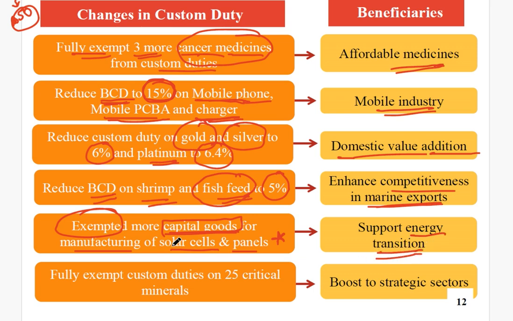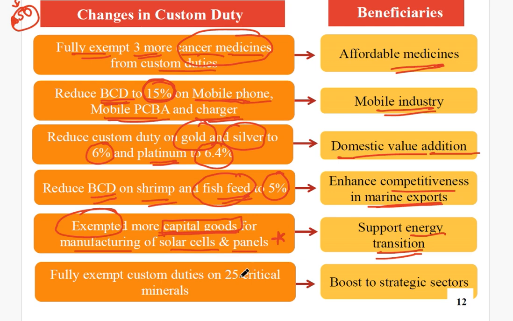This will help in making more and more solar cells and panels within India itself, and this will promote Atmanirbhar Bharat, as well as reduce the import of solar panels and cells from outside. Since we are making these things within our own country, more and more employment will also be created. Since capital goods are the basic goods used for manufacturing solar panels, if the custom duty on capital goods is removed, then this will definitely help solar cells and panels within the country itself.